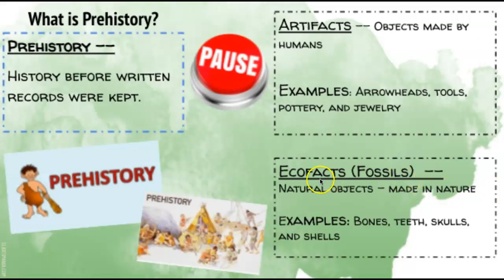Ecofacts are made by nature, so things made by the environment. Some examples are bones, teeth, skulls, shells, things like that. So we look at these things and we find out how life was before written documents. Please pause your video and fill in your slide.